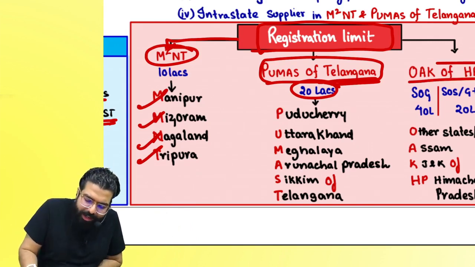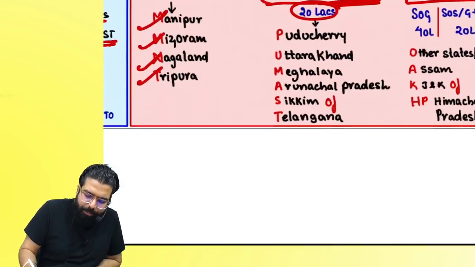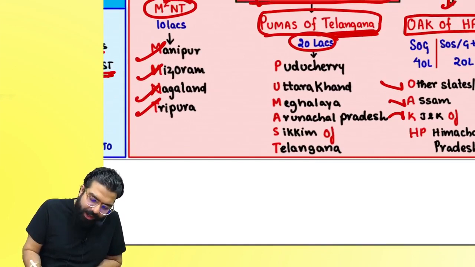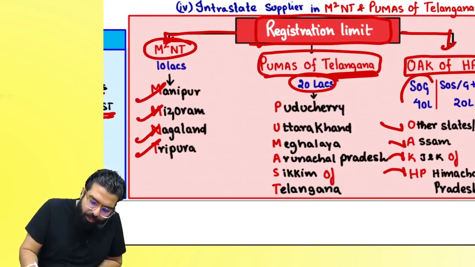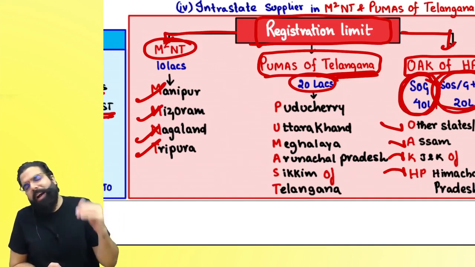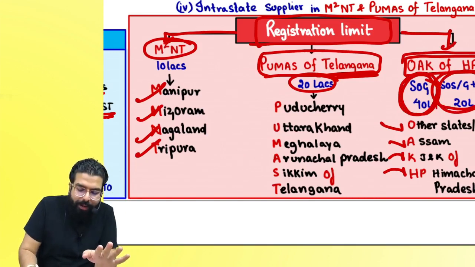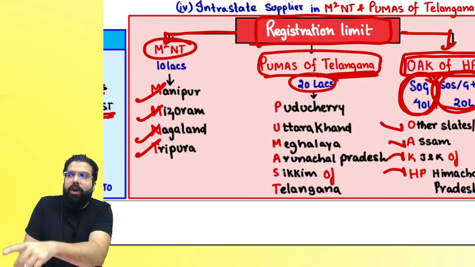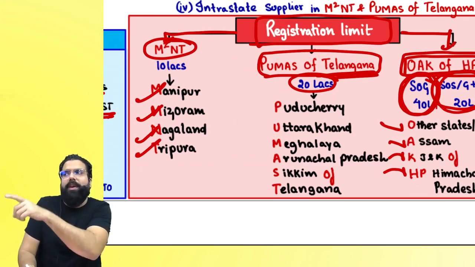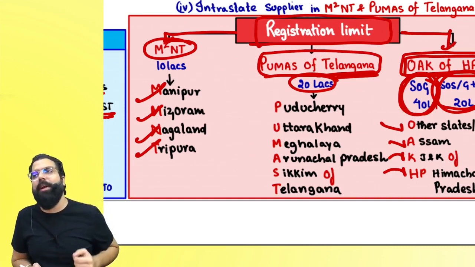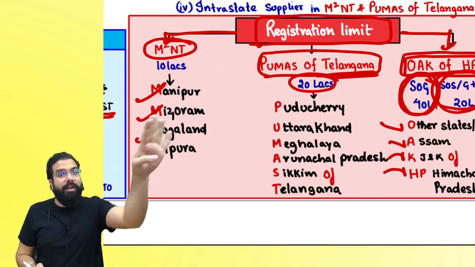Now, if you are in any other state, Oak of Himachal Pradesh, A for Assam, J and K for Jammu and Kashmir and Himachal Pradesh, the limit for a supplier of goods is 40 lakh, for a supplier of service 20 lakh, and for a supplier of goods and service 20 lakh. By issuing the notification under section 22, they told that exclusive suppliers of goods are exempted from registration up to a limit of 40 lakh rupees.